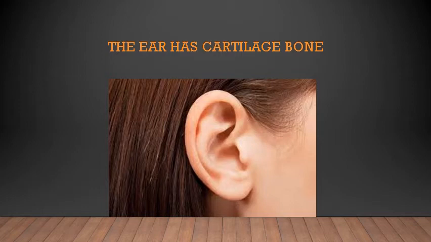Then, continuing the reading from page number 72. Feel your ears. Do you find any hard, bony parts that can be bent? There do not seem to be any bones here, isn't it? Do you notice anything different between the earlobe and the portions above it? Earlobe means the lower part of the ear, where the girls wear earrings, or boys if you wear earrings. That part where you're wearing the earrings is called the earlobe. So, between that earlobe and the portion above it, as you press them between your fingers, you do feel something.